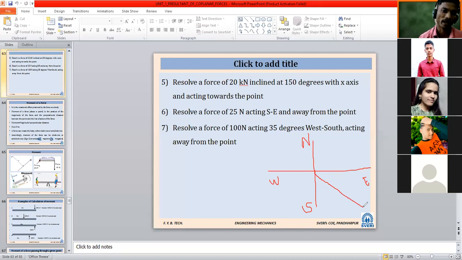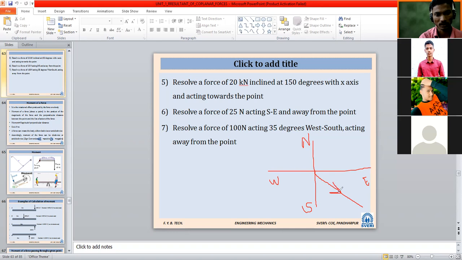One more thing, the direction is given as away from the point. So the arrow will go away from the point, something like this, in the fourth quadrant. You can take the 45 degrees with the vertical or with the horizontal. Anyhow, sin 45 and cos 45 are the same, nothing else.